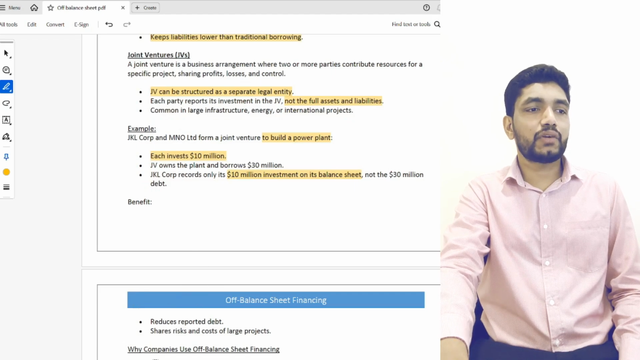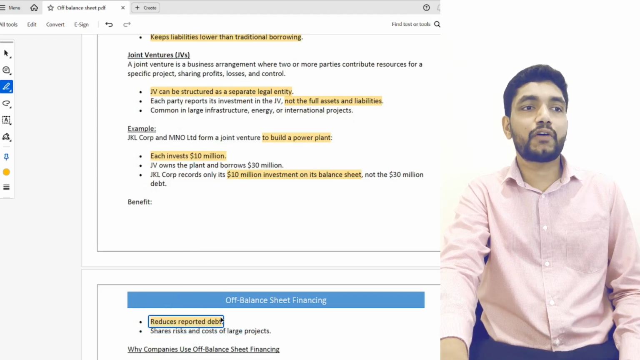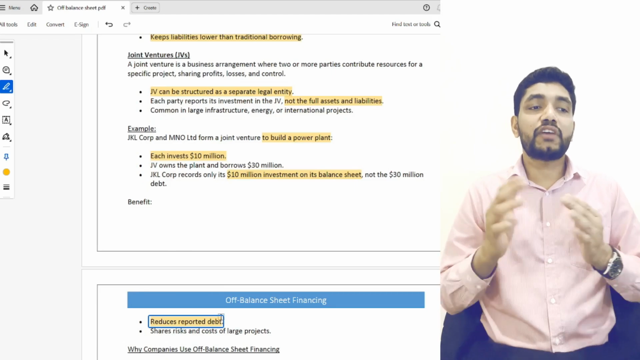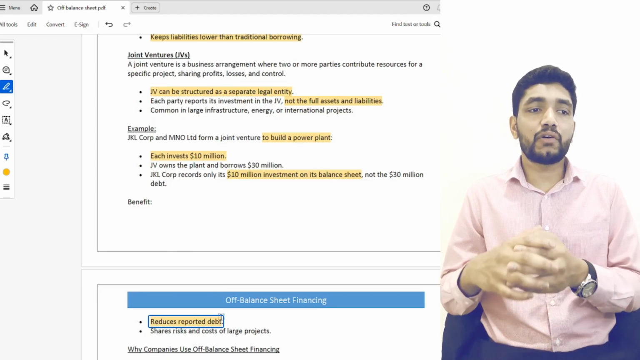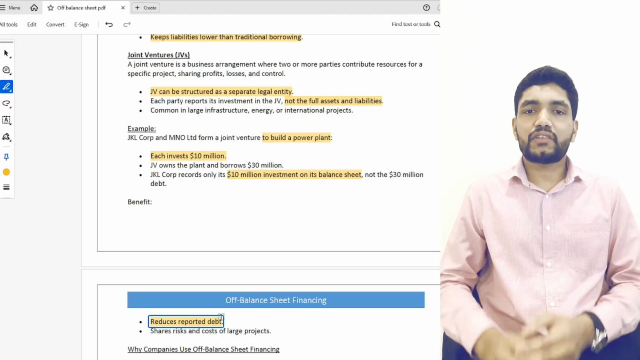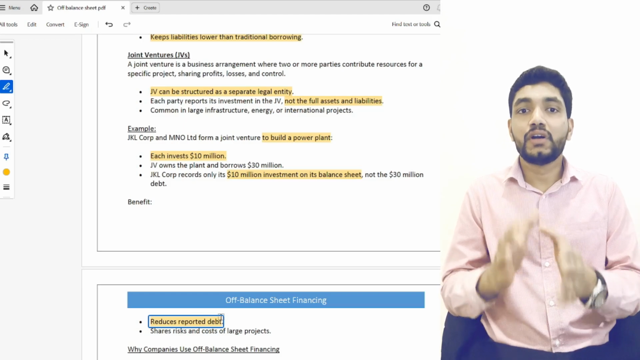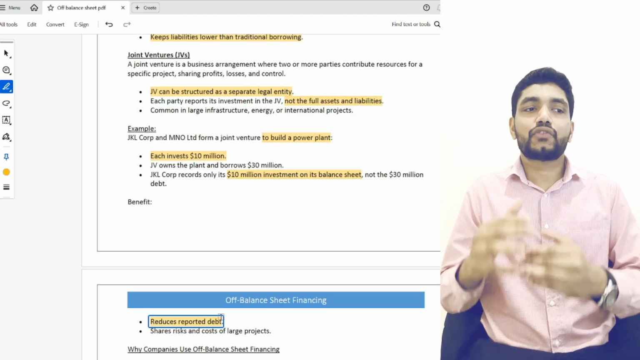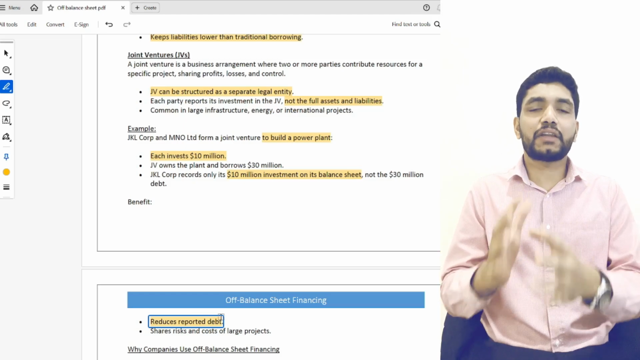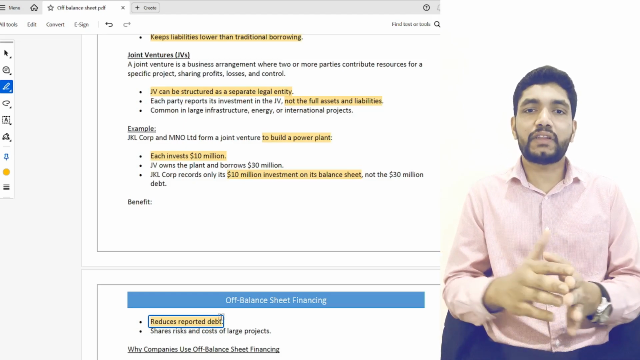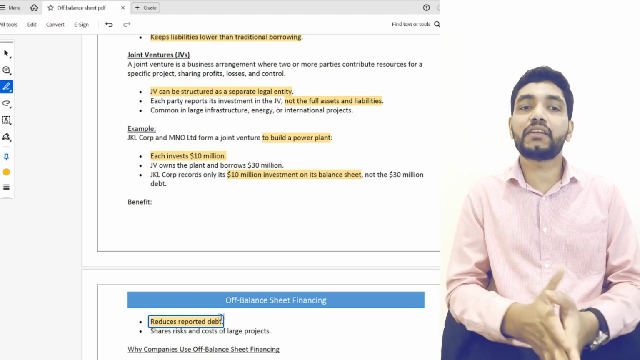So what is the benefit of this? It reduces the reported debt for the parent company and shares the risk and cost of larger projects. Just assume if a company alone cannot finance such a big project, they can form a joint venture. So it will share the risk and cost of this large project with another entity or with multiple entities.